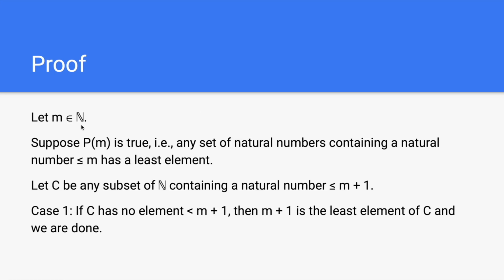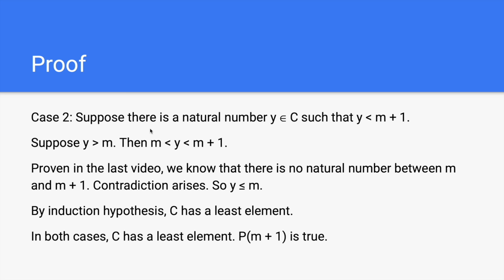Let m be a natural number. Suppose P(m) is true, that is, any set of natural numbers containing a natural number smaller than or equal to m has a least element. Let C be any subset of N containing a natural number smaller than or equal to m plus 1. Case 1. If C has no element less than m plus 1, then m plus 1 is the least element of C, and we are done.